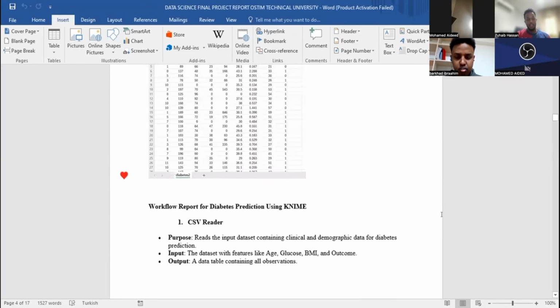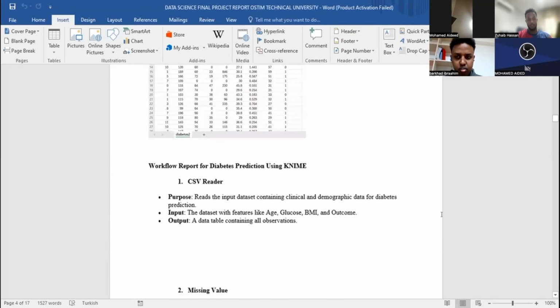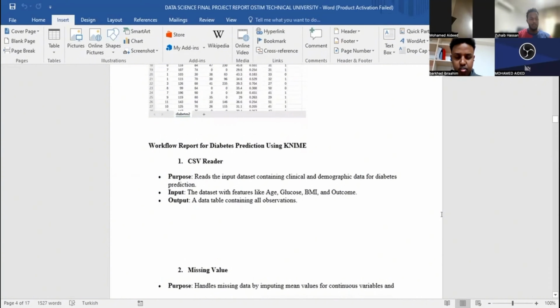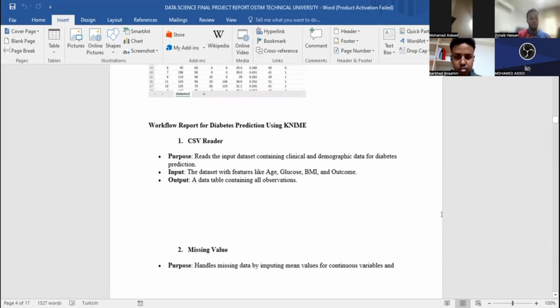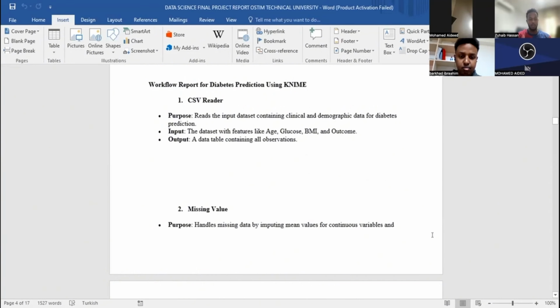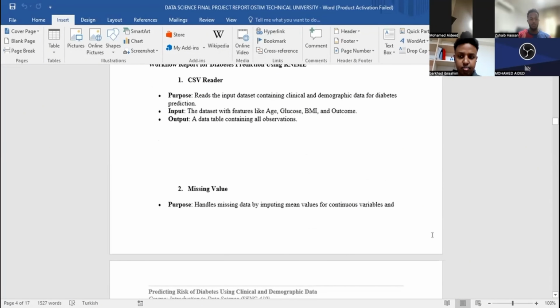How is the data processed? First, we read the dataset containing information like age, glucose, and BMI. Next, we clean the data by handling missing values, replacing empty entries with the mean or mode value.